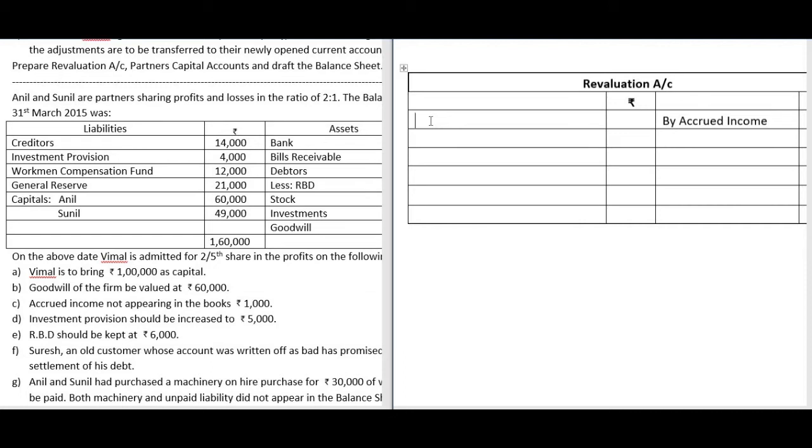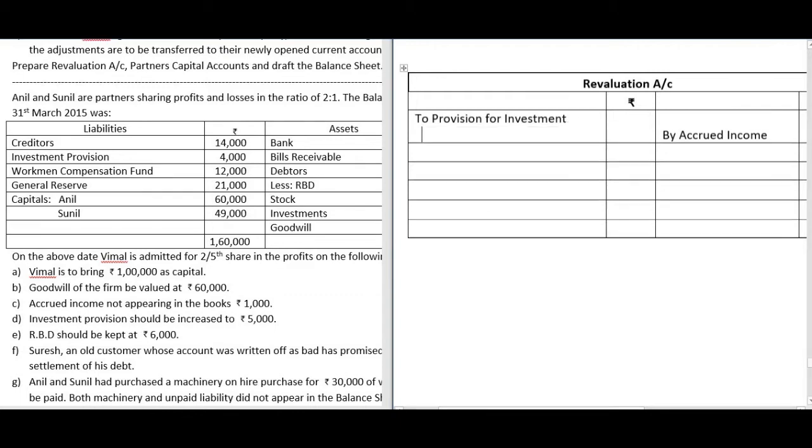So that is done by debiting revaluation account to provision for investment. The amount is, you already have 4,000. So the additional provision required is 5,000 minus 4,000, it is 1,000. So 1,000 is to be recorded on the debit side.